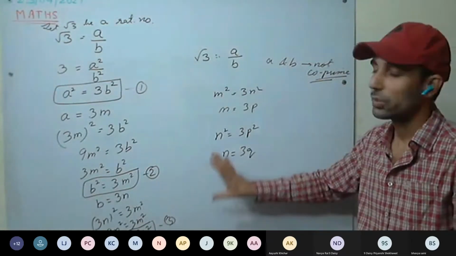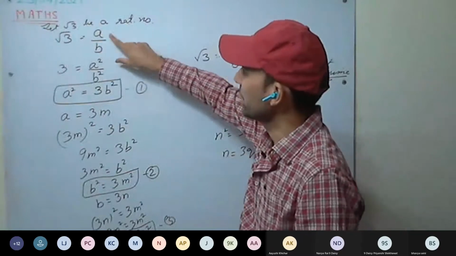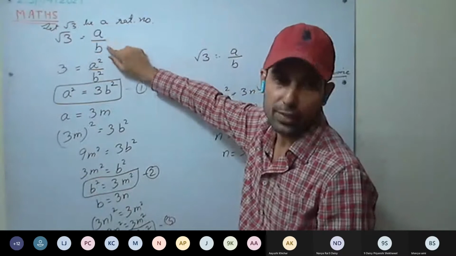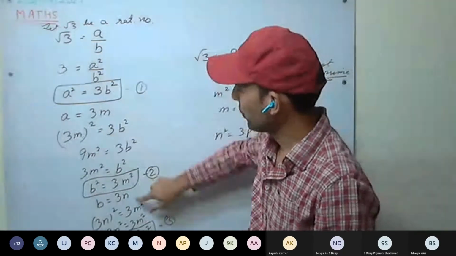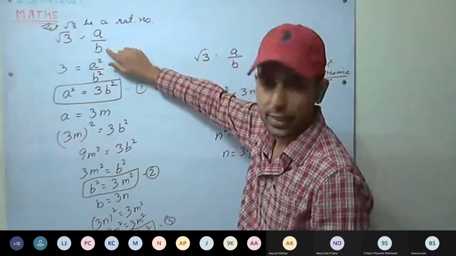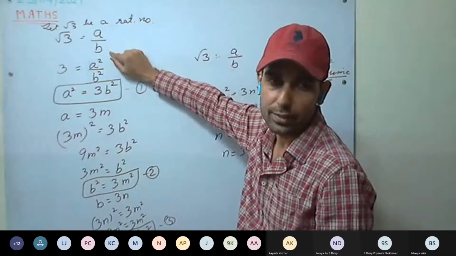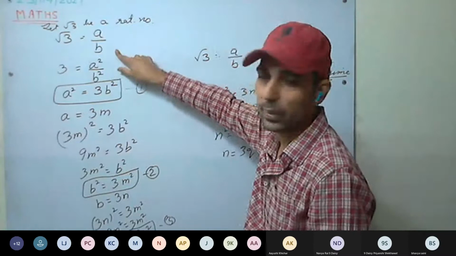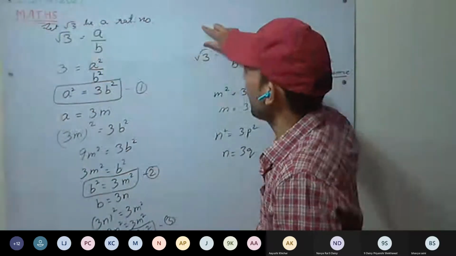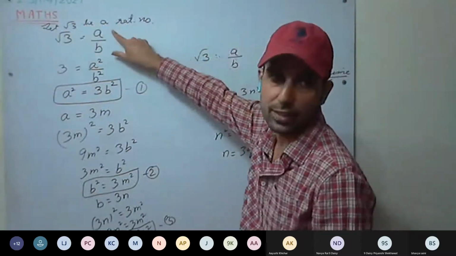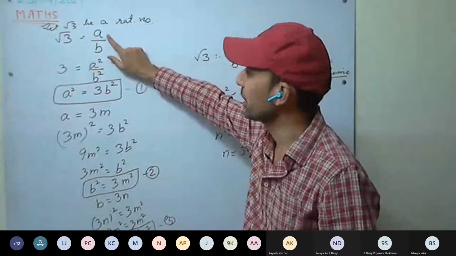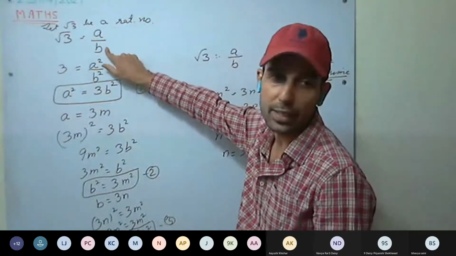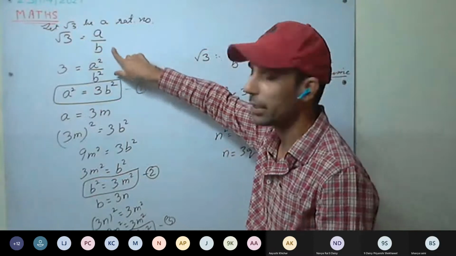So see what we are doing. If root 3 is a rational number, it means a and b will be co-primes, that is, there won't be any common factor between a and b. But what we have proved is that there is a common factor between a and b, and that is never going to cancel. We keep on cancelling 3 from numerator and denominator, but there are infinite 3s. There will always be a common factor of 3 between a and b, so they are never going to be co-prime.